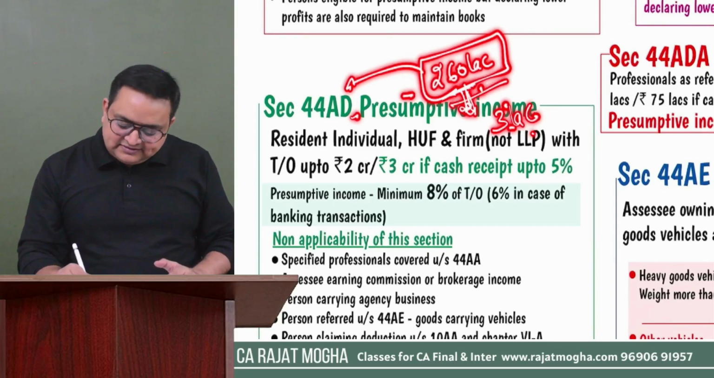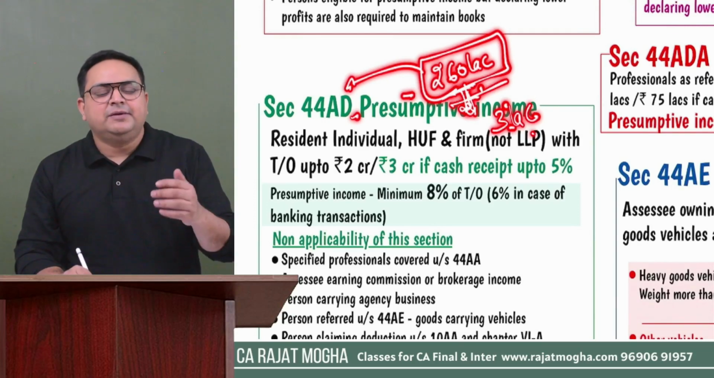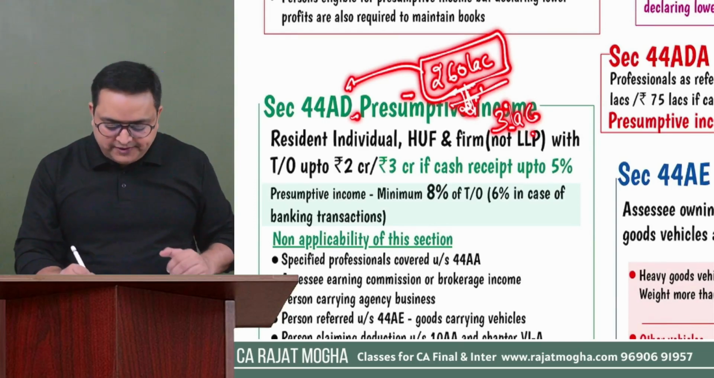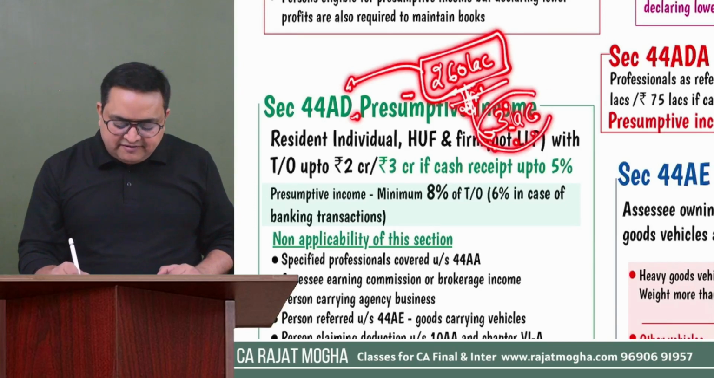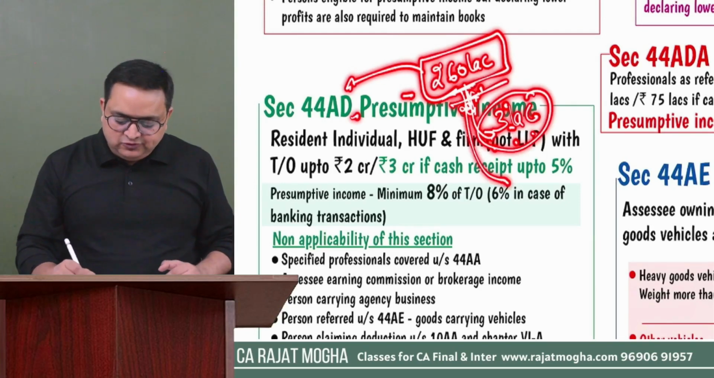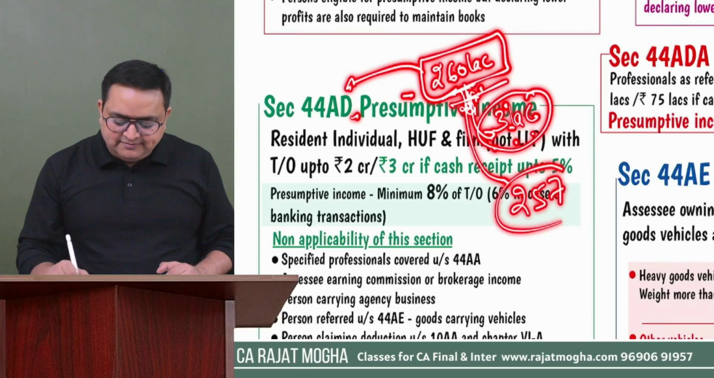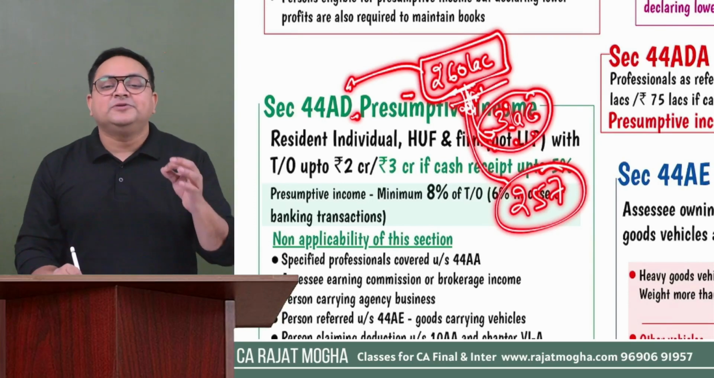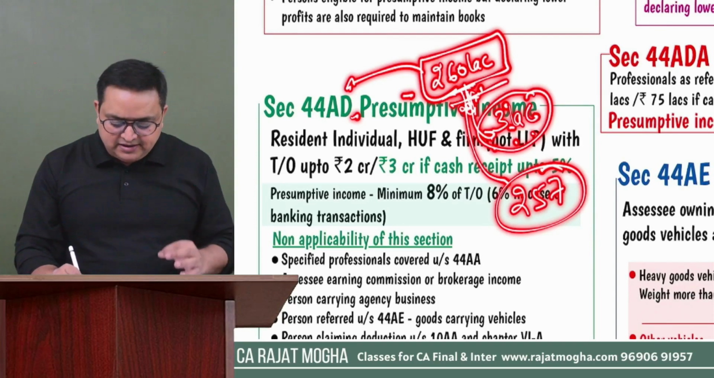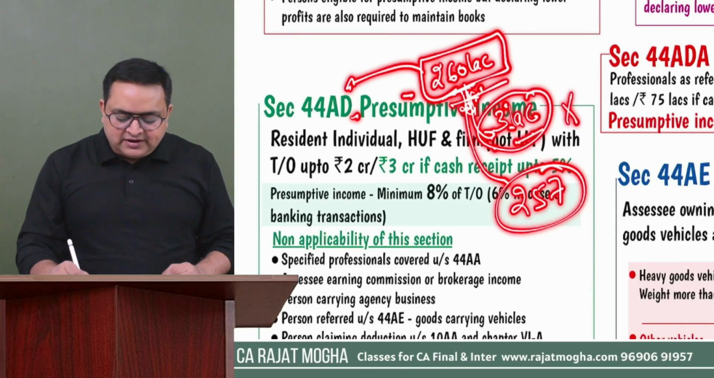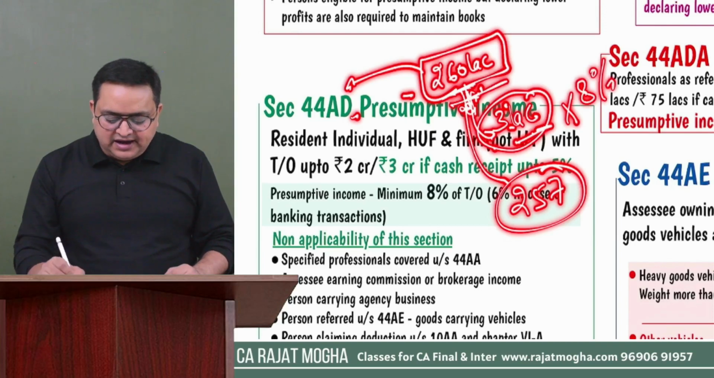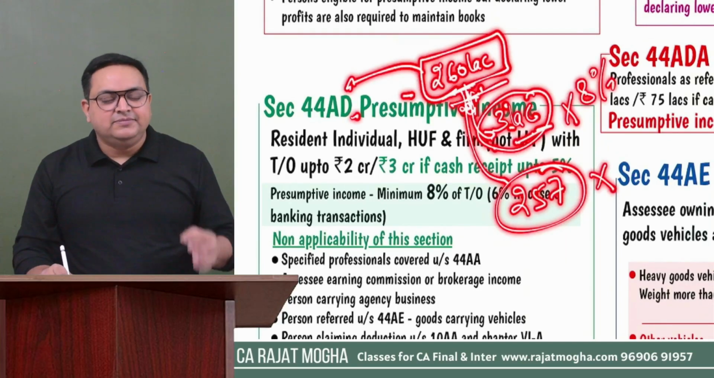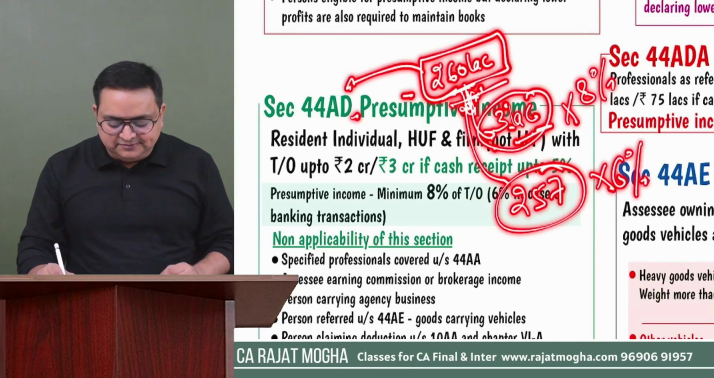So in that case, yes, this person can come, because here we will apply the 3 crore limit. Now understand how much. This person has 3 lakh as cash receipts and 257 lakh as banking receipts. So in this case, how much would the presumptive income be? We will apply a percentage for cash receipts: 8%, and for banking receipts, 6%.